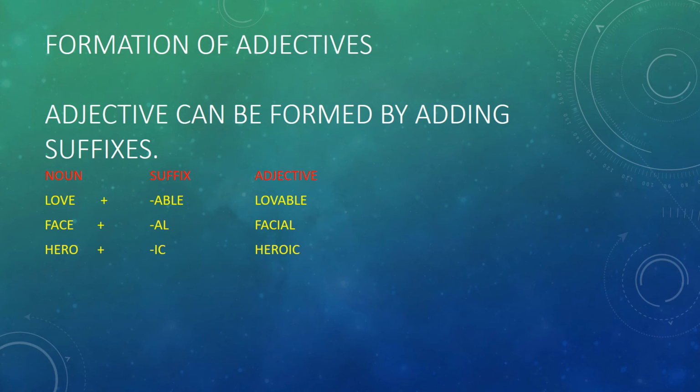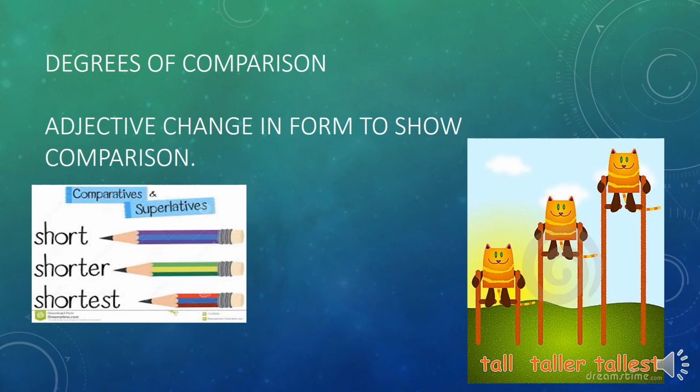Now comes the degrees of comparison: adjectives change form to show comparison. When you are not comparing, and you are talking about only one thing or one person, it is considered the positive degree. Like you can say a short pencil, that means the pencil is short. But if you compare two pencils, it's shorter than the first one. And if you compare among all, this last pencil is the shortest.